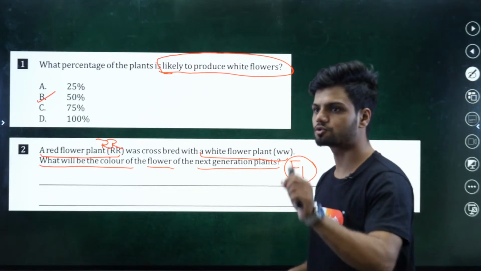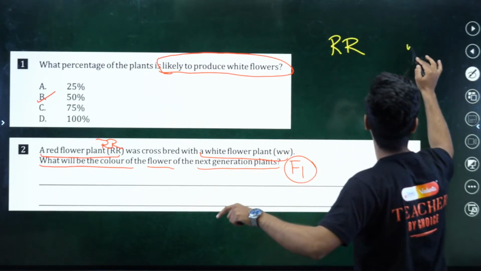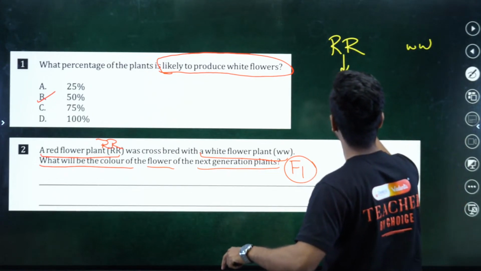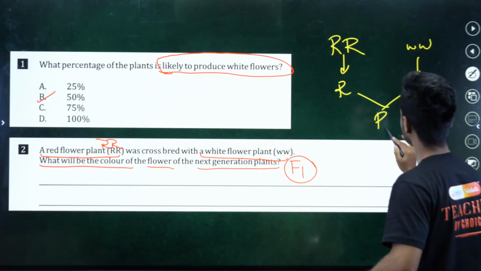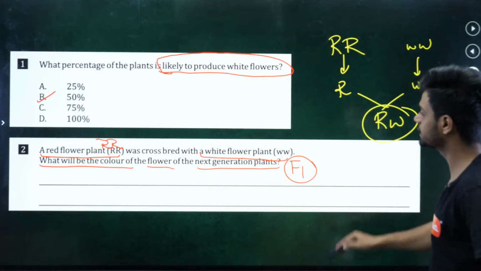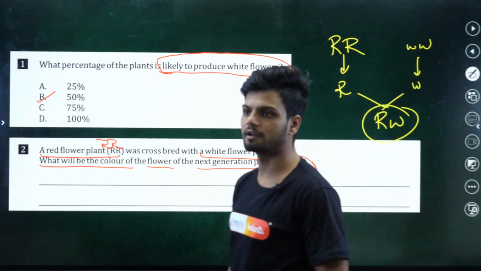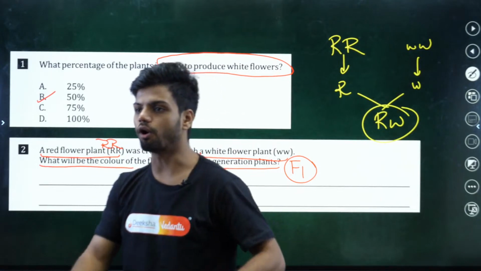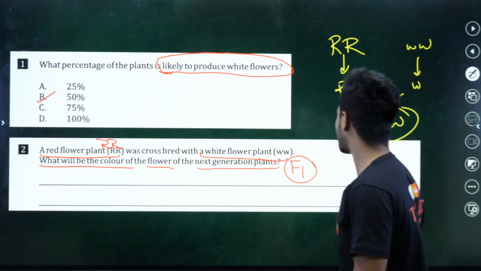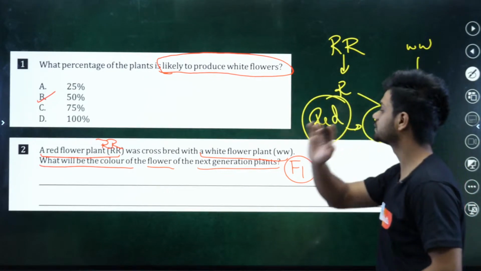Always do the cross. What do we have here? Capital R, small w. What do we obtain as gametes here? Capital R, here small w. Which is more dominant? Red is more dominant. So the F1 plants will be all red. Exactly. It will be red in color.